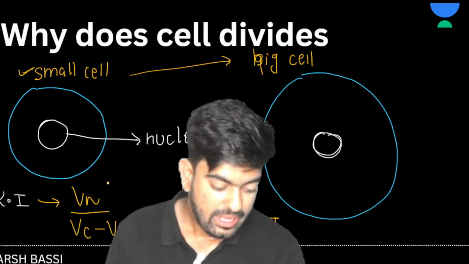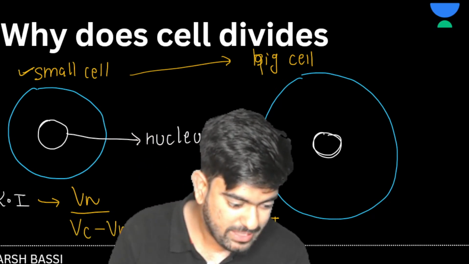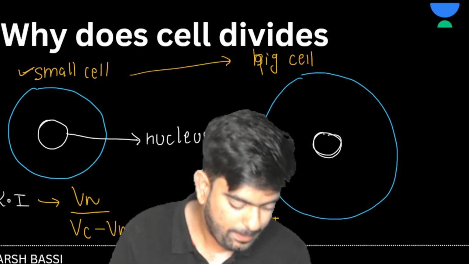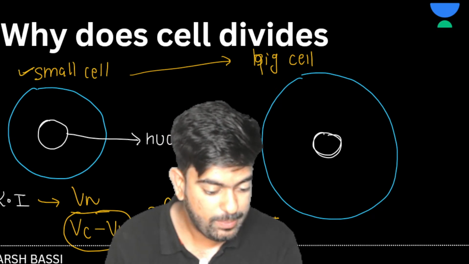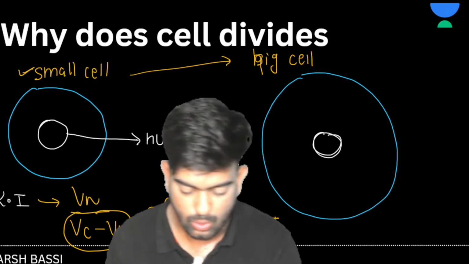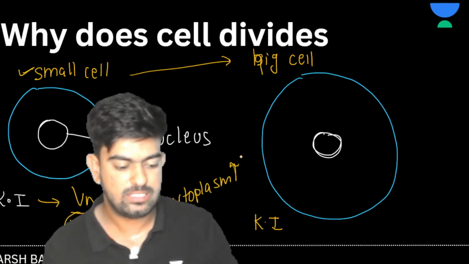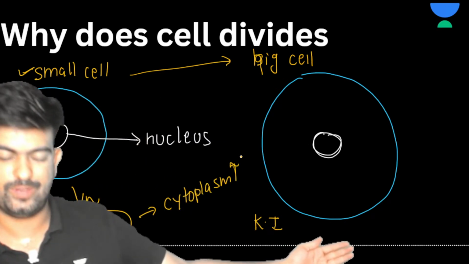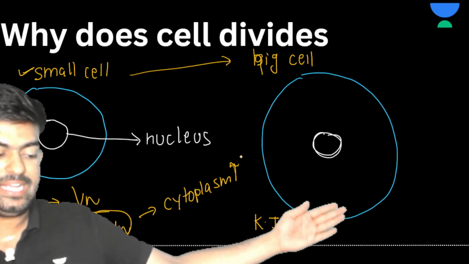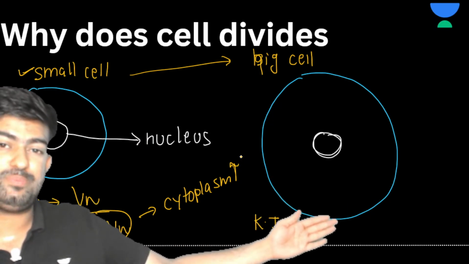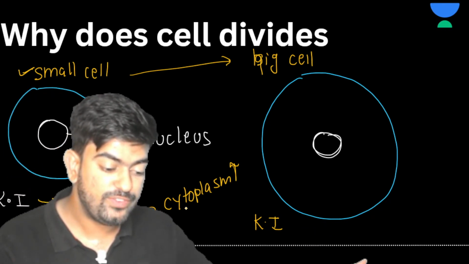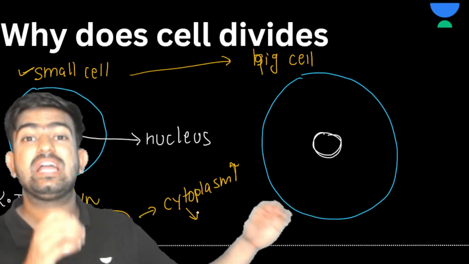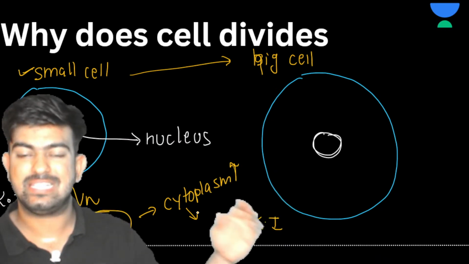Now, what is happening if the karyoplasmic index is low? If the karyoplasmic index is low, that means the volume of cytoplasm is high. Yes or no? If the karyoplasmic ratio is low, then the volume of cytoplasm is high. I hope it's visible to you, right? And if the volume of cytoplasm is high, the nucleus will not be able to control the whole cell, right?